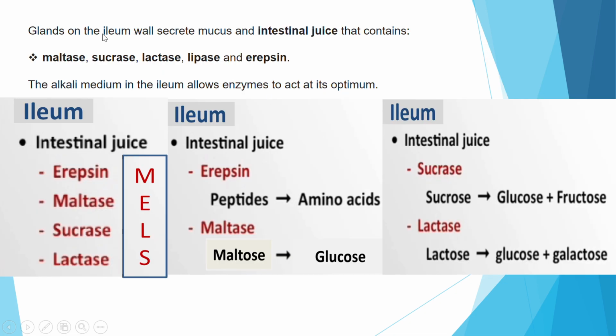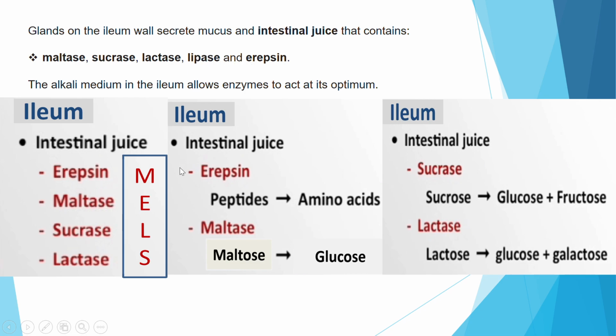Now, the glands on the ileum wall secrete mucus and intestinal juice. Intestinal juice contains maltase, sucrase, lactase, lipase, and erepsin. Maltase, sucrase, lactase, erepsin, 1, 2, 3, 4.